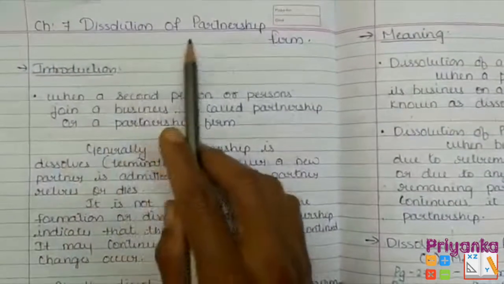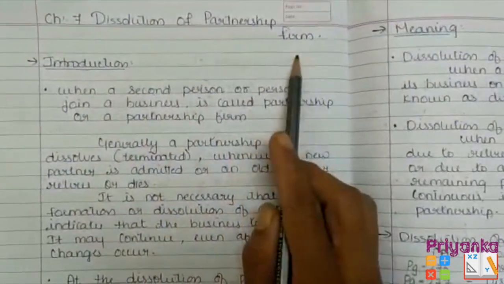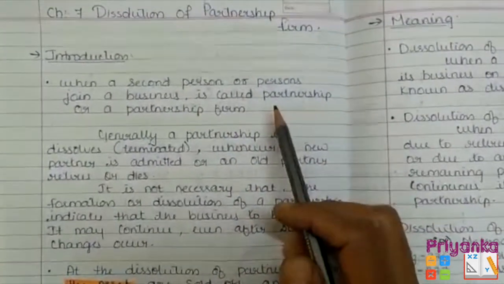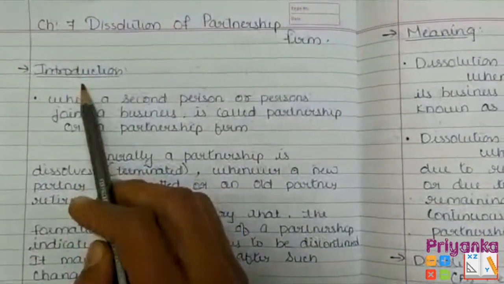Chapter 7, Dissolution of Partnership Firm. This chapter comes for maximum theories or the journal entry for the 4 marks. Now here we'll start with the introduction.